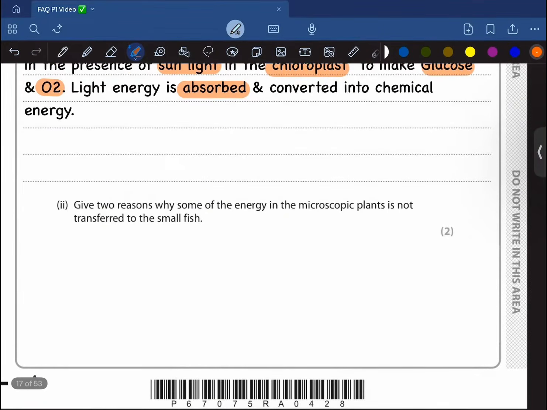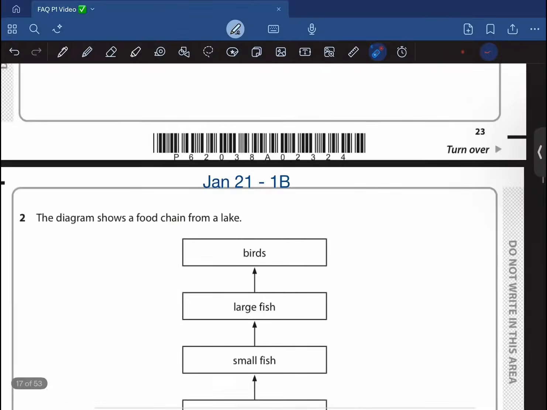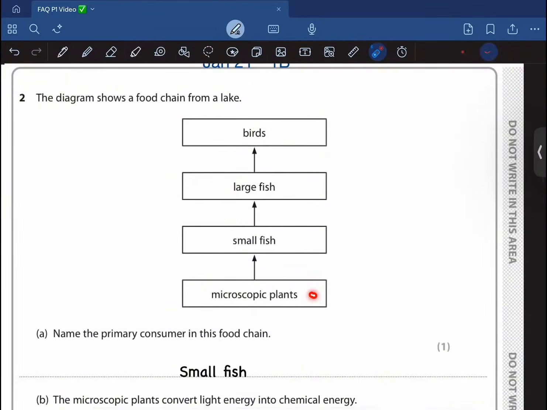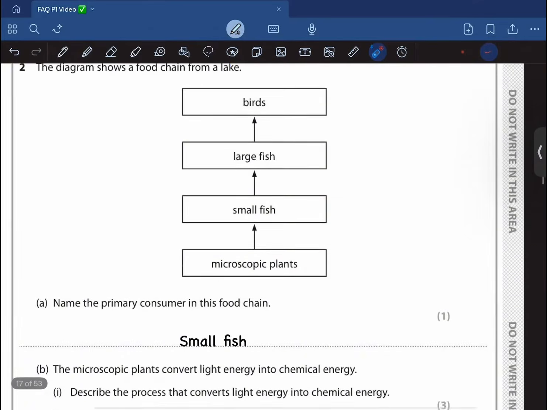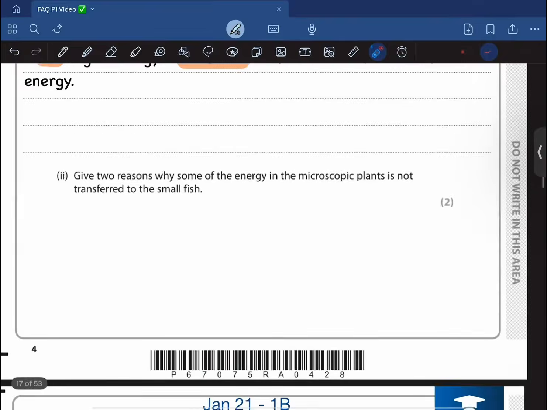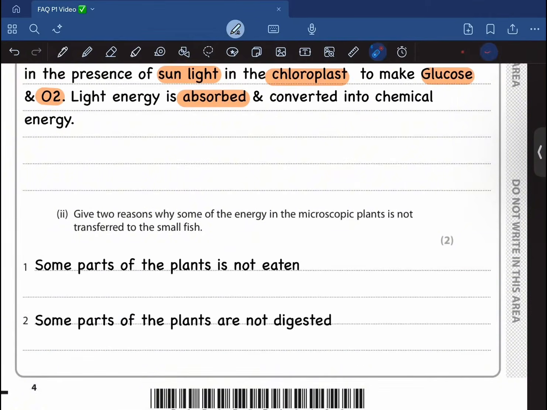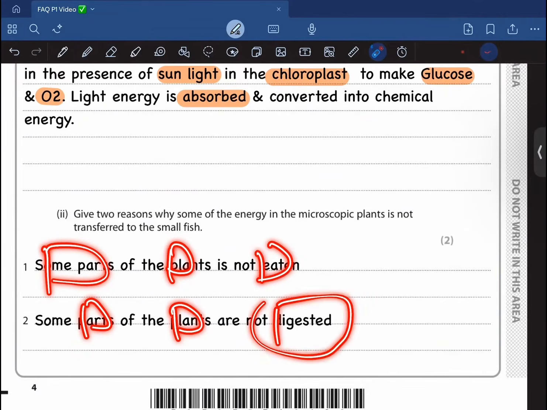Give two reasons why some of the energy in the microscopic plant does not get transferred to small fish. Okay, so the fish may not eat some part of the plants, and also some part of the plants that has been eaten by the fish may not be digested as well, right? So yeah, this is why energy decreases from one trophic level to the other. So that's what I've basically written over here. Some part of the plant is not eaten, and also some part of the plant is not digested. Moving on.